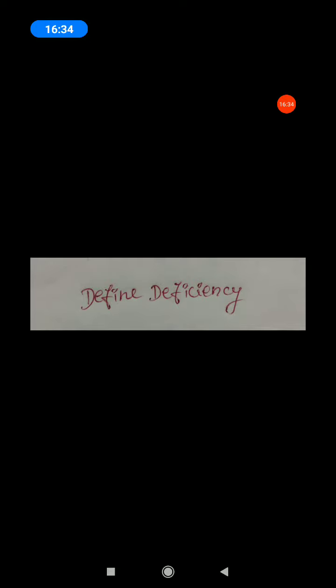If this continues over a long period of time, the person may suffer from its deficiency. That is the definition of deficiency. Close the bracket.